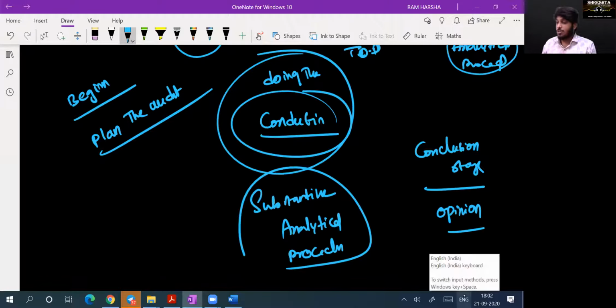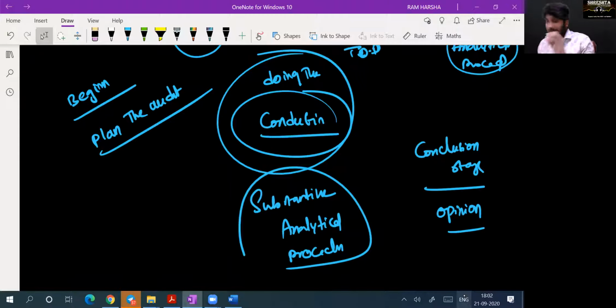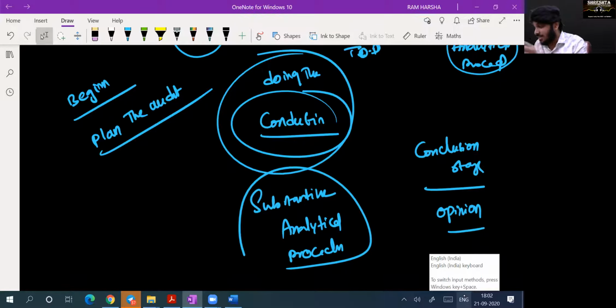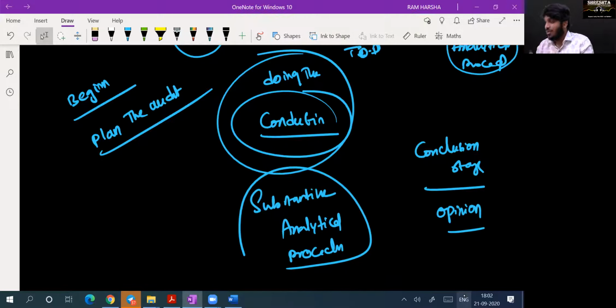So, analytical procedure is something which is applied throughout. In fact, Sudhir, now you are listening to the class. While listening, whatever I'm saying, you are thinking about it. You are actually doing analytical procedure. We are actually doing analytical procedure every day, every minute. You're not just listening as it is. You're analyzing the data in a logical and sequential manner, by using common sense. That is nothing but analytical procedure.